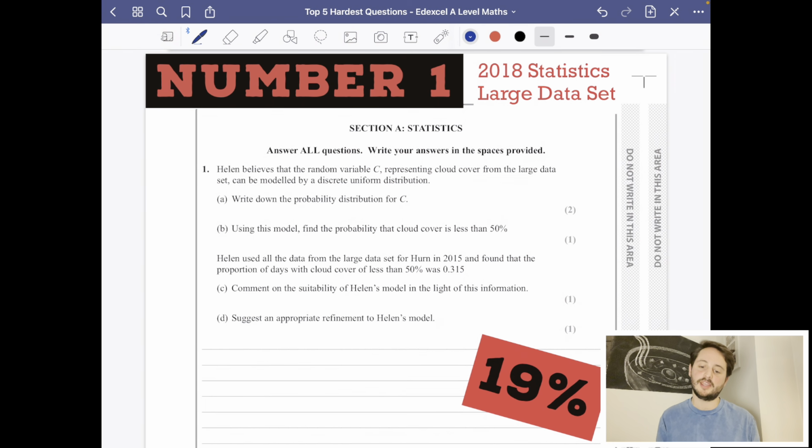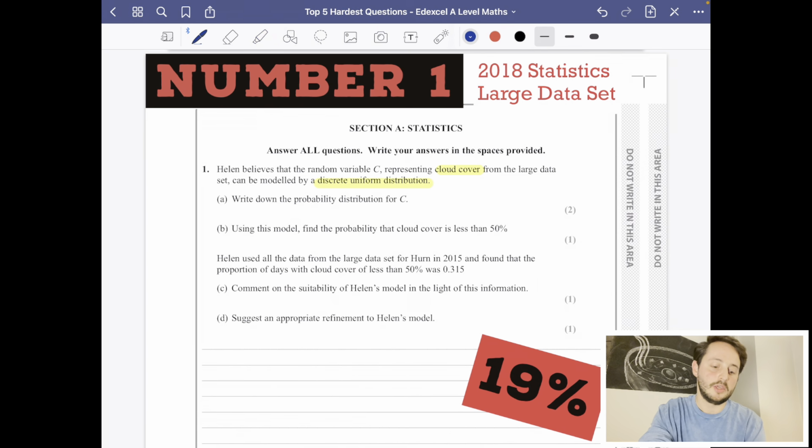Number one from the 2018 statistics paper, it is the large data set. And it says here, the first question in the exam, and only 19% of marks were scored on this. Helen believes that the random variable C, representing a cloud cover from the large data set, can be modelled by a discrete uniform distribution. And the first thing it wants you to do is to write down the probability distribution for C.